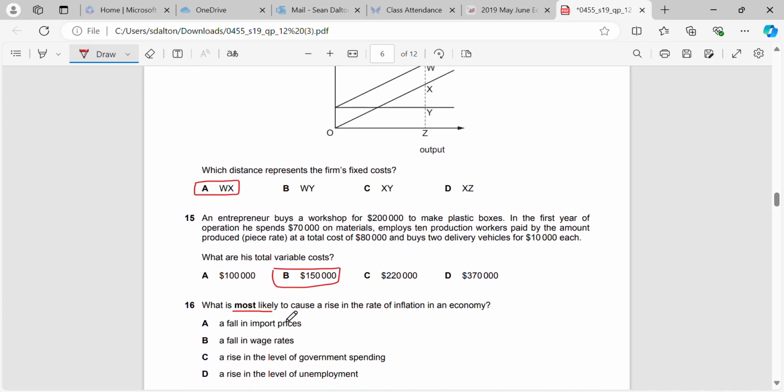What is most likely to cause a rise in the rate of inflation in an economy? Okay, so what we're looking for here is anything that's going to move AD to the right. So we're going to be looking for expansionary fiscal or expansionary monetary policies. Now, if we have a fall in import prices, that's going to have the opposite effect, right? We're going to expect that our AD will go left from our net exports. A fall in wage rates, again, how is that going to impact on AD? That's not going to result in AD going to the right.